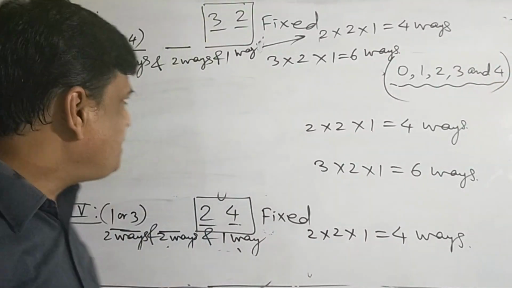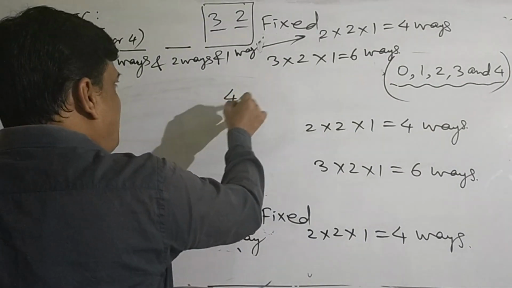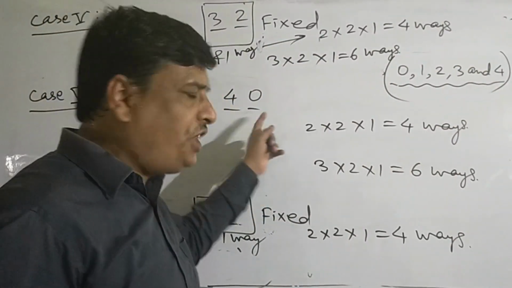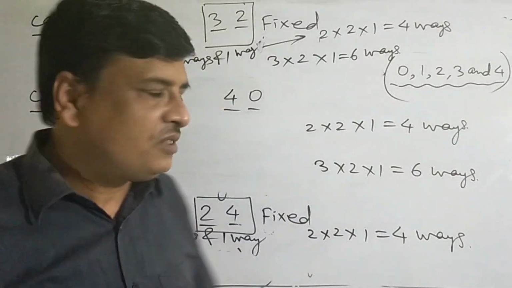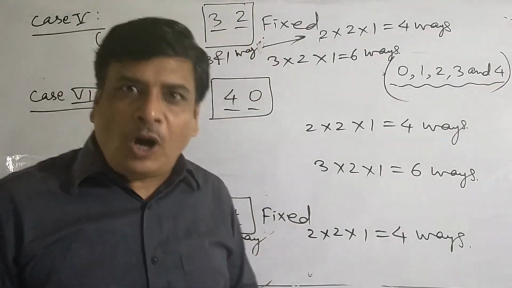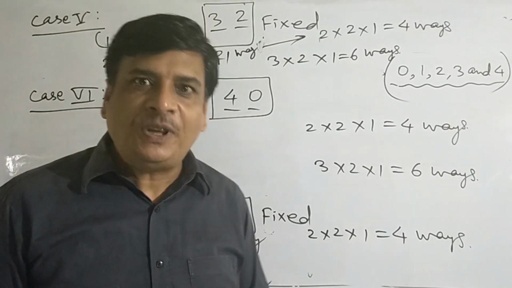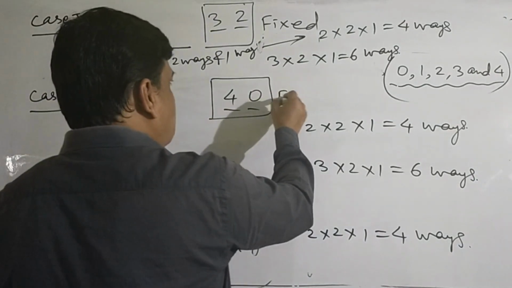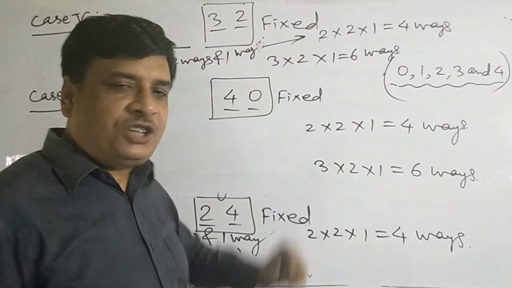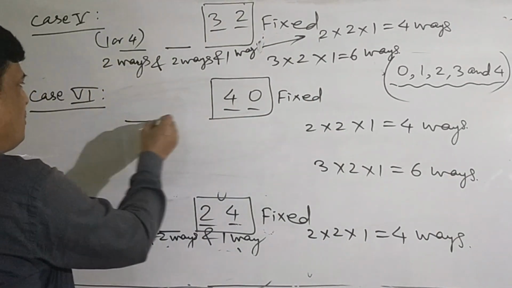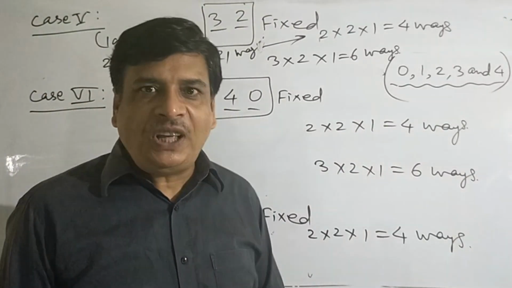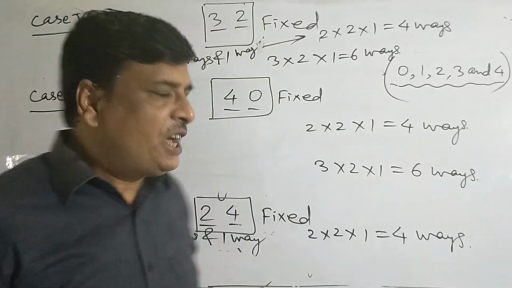Well, the last two places, that is tens place and unit place, are filled up by the digits 4 and 0, that is 40. 40 is divisible by 4. So this is one way of forming numbers divisible by 4. Now we have to find what are the ways by which thousand place and hundred place can be filled up.